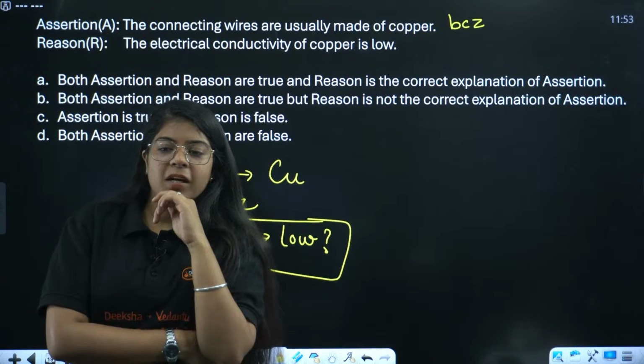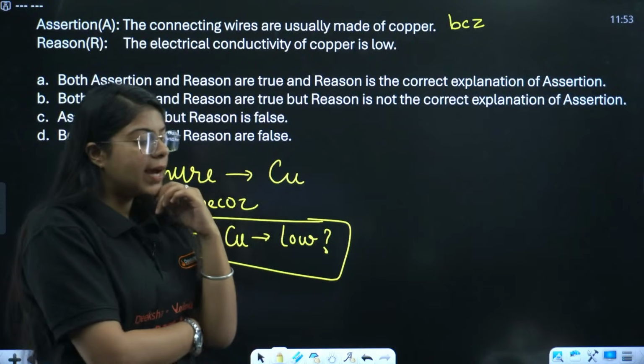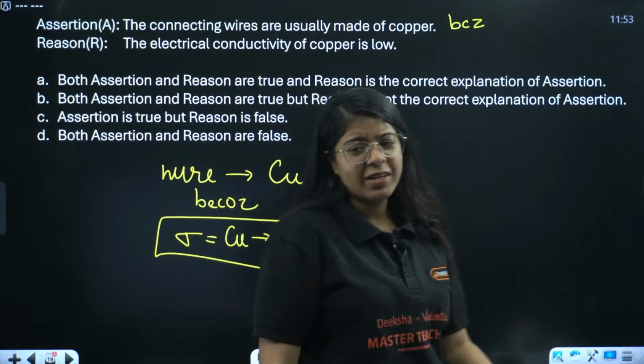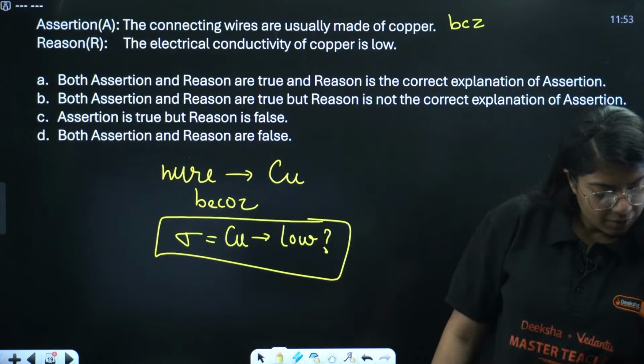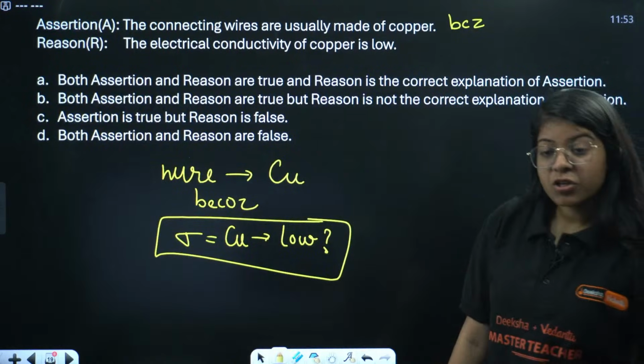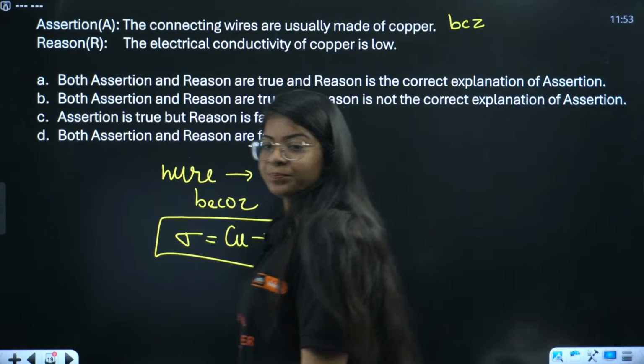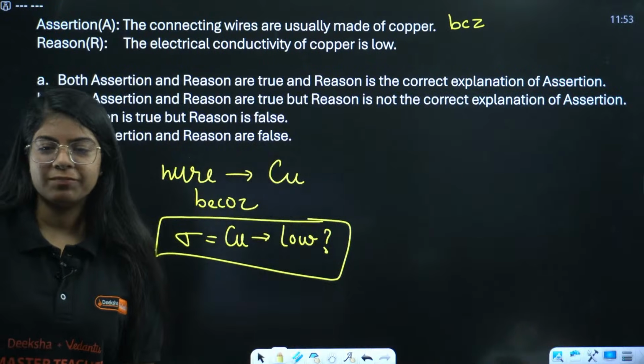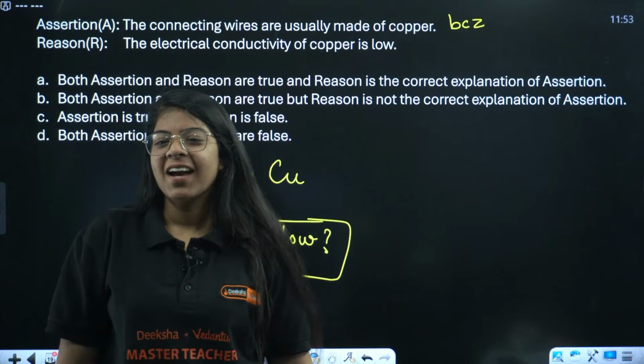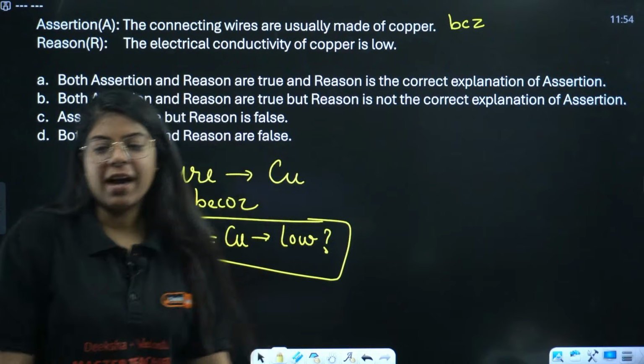Okay. When did the class start? We started the class at 11, almost 11:05. We are just doing assertion reason questions. Okay? Eclipse Queen, thanks for the roses. Okay, we have C.